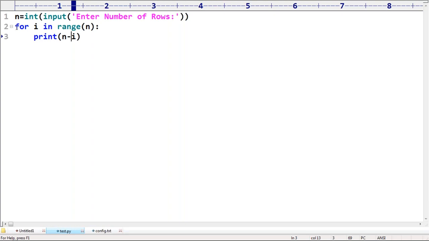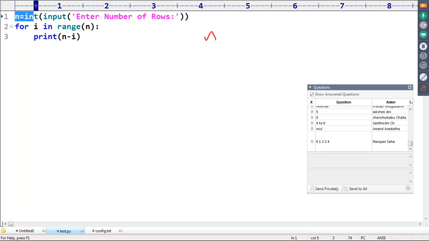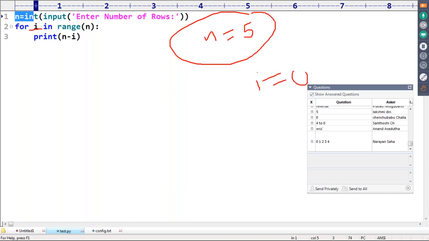First time I is 0, next time I is 1, next time 2, 3, 4. I values are 0, 1, 2, 3, 4. But n is always 5, because I specified it at the beginning. First time the I value is 0.